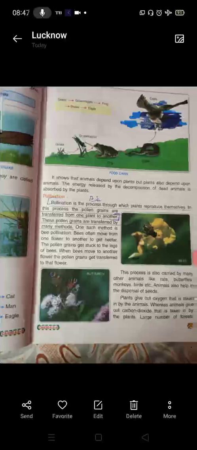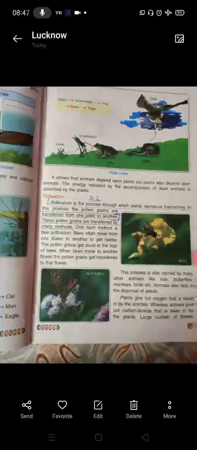Pollination. Pollination is the process through which plants reproduce themselves. The pollen grains are transferred from one plant to another. These pollen grains are transferred by many methods. One such method is bee pollination. Bees often move from one flower to another to get nectar. The pollen grains get stuck to the legs of bees. When bees move to another flower, the pollen grains get transferred to that flower.